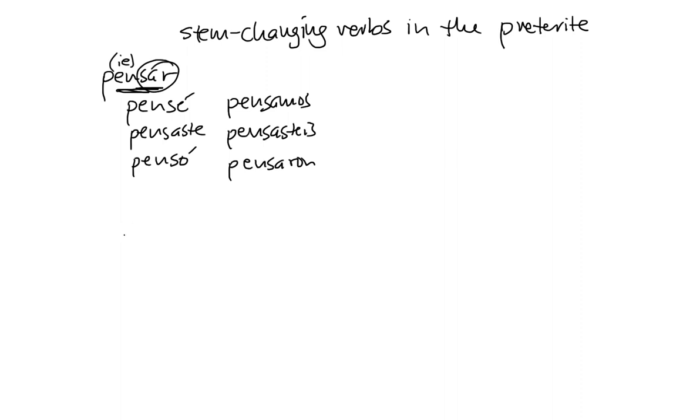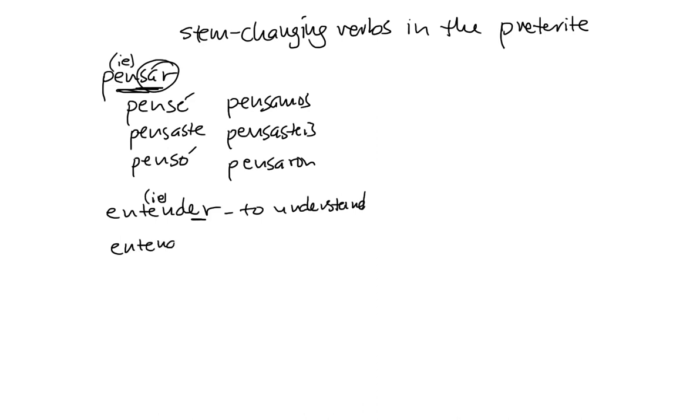Likewise for ER stem changing verbs. Okay, for example, entender, which is a stem changing E to IE verb. That is to understand, of course, is what it means. A stem changing E to IE verb in the present tense, but in the preterite it's regular. It's an ER verb, so we use those ER endings we saw in the last lesson, and we end up with